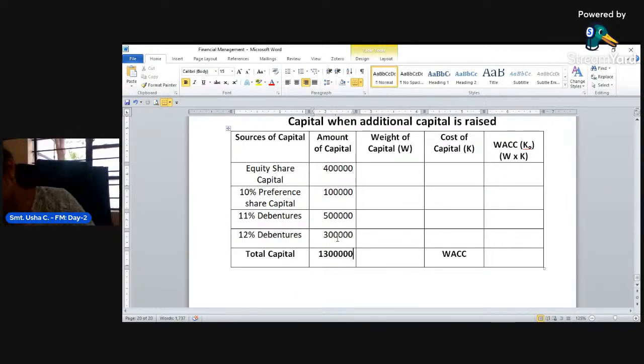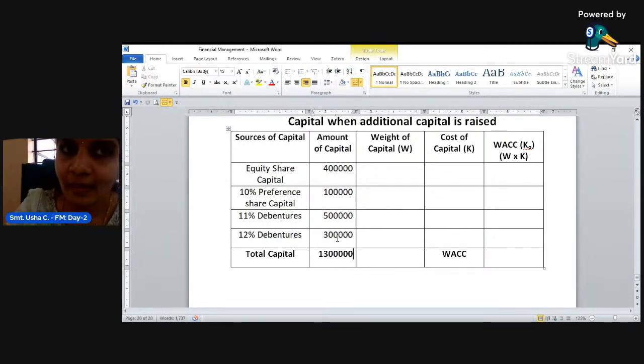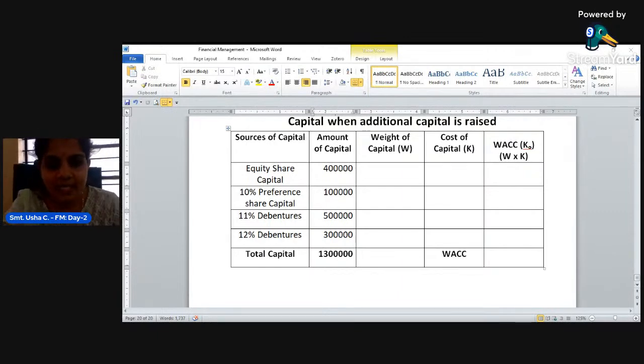So you may have the question here also: can't we take the total of debenture together? No, definitely you cannot, because the rate of this 11% debenture itself differs, and the cost of capital also varies. If you combine that, your problem is wrong.